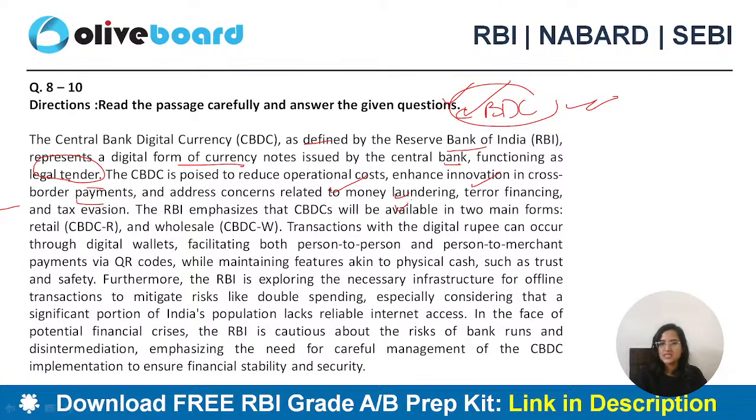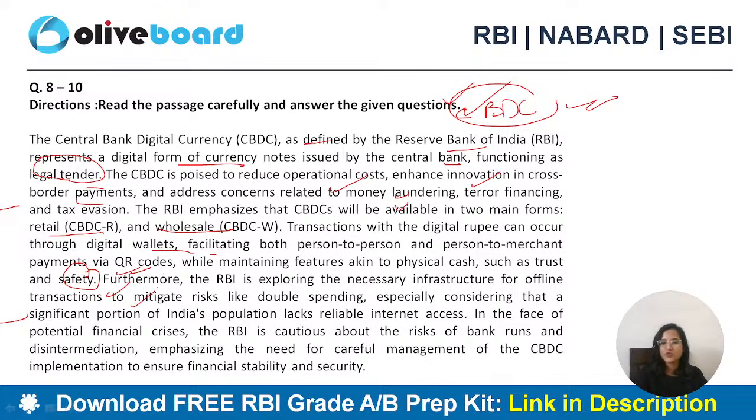RBI emphasizes that CBDCs will be available in 2 main forms. First is going to be CBDC retail, and second one is going to be wholesale segment. Transactions with the digital rupee can occur through digital wallets, facilitating both person to merchant payments via the QR codes, while maintaining features akin to physical cash such as trust and safety. So we have a cryptocurrency like situation over here, but it is more safe and secure.